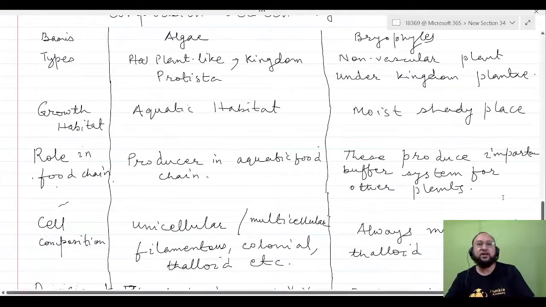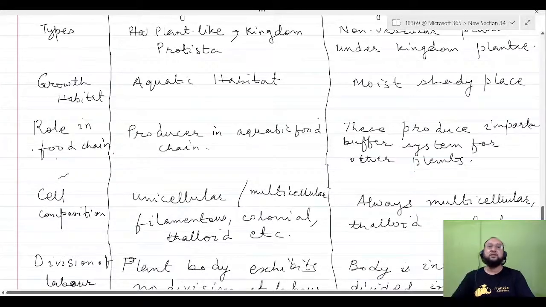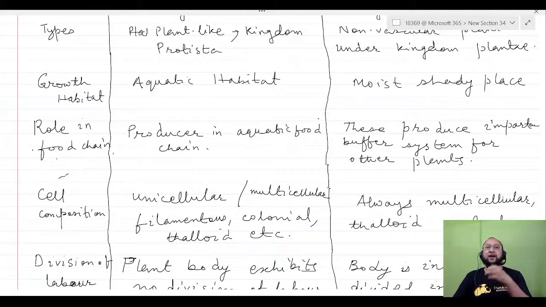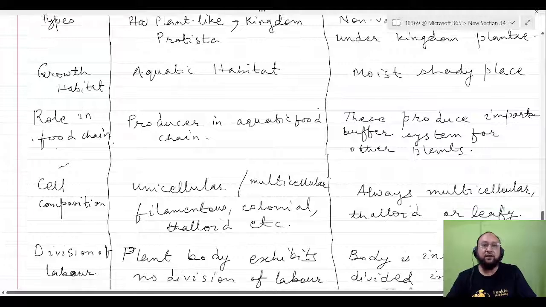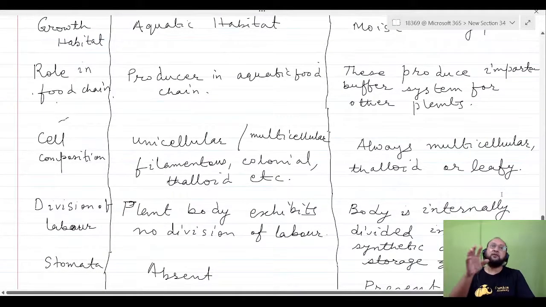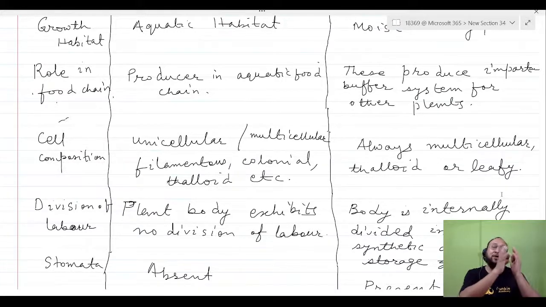Algae are producers in the aquatic food chain, since they grow in the aquatic ecosystem. In case of bryophytes, they are important buffer systems for other plants. Cell composition is unicellular or multicellular, filamentous, colonial, or small leafy-like in algae. But in bryophytes, it is multicellular, thalloid, leafy-like, with no colony or filament-like forms, only one type. Division of labor is not found in algae, but in bryophytes some part of the plant body is involved only in synthesizing food, and another part is involved in the storage of food.